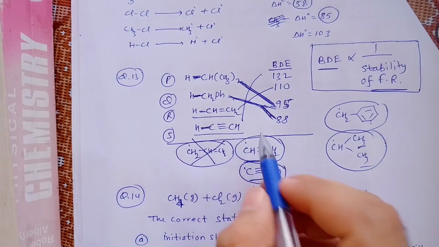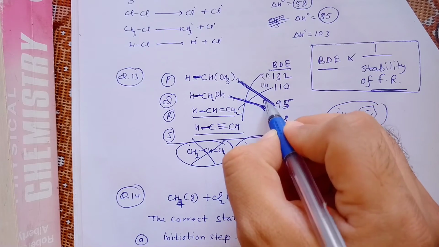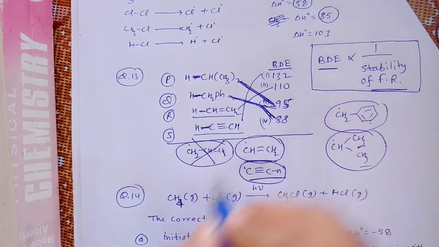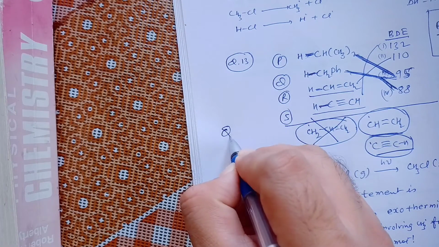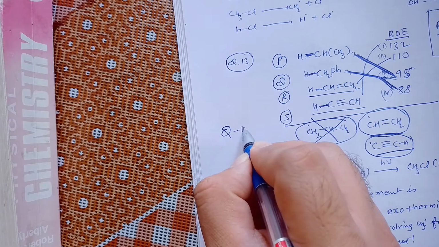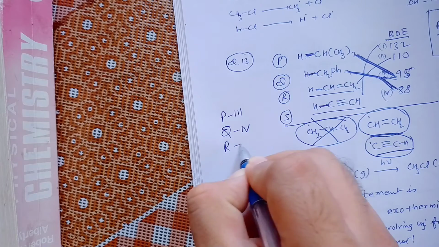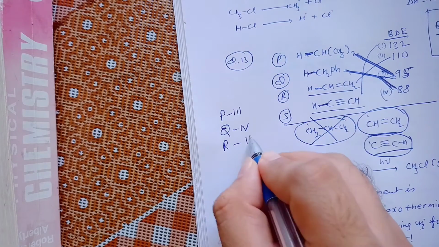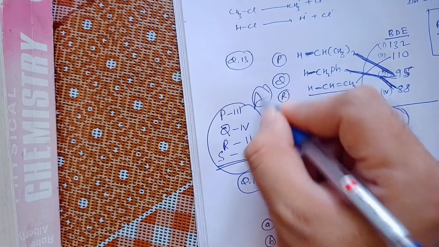And they have written here 1, 2, 3 and 4, and if they match properly, then your option will be Q will be matching with 4, P will be matching with 3, R will be matching with 2, and S will be matching with 1. So this combination they have given in option A.